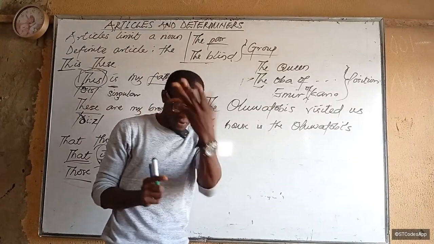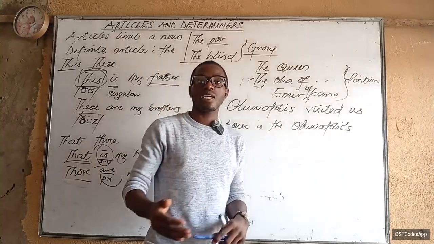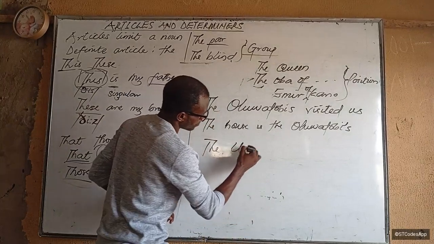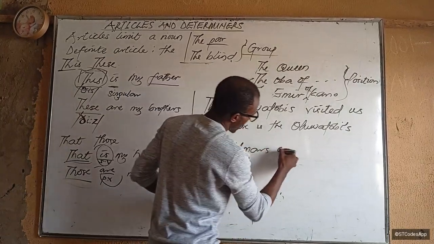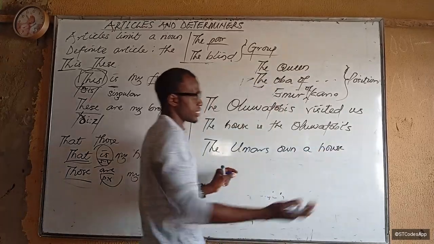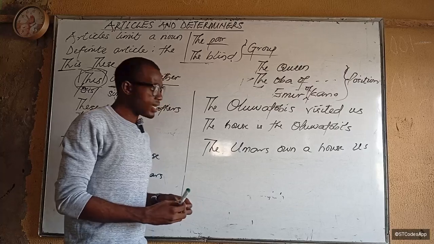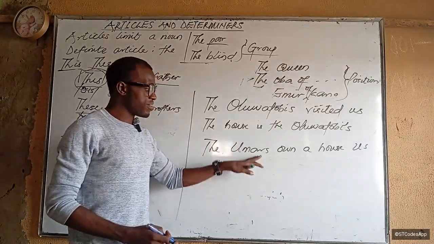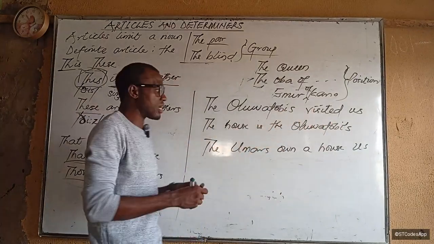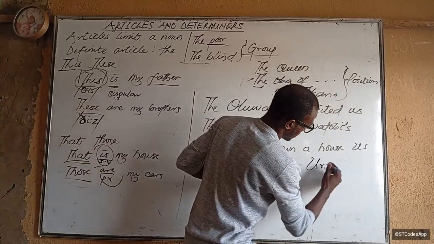Is that clear now? For example, in your own family, let's say because you are the father of the house, I say the Umars. So, the Umars own a house in your country, let's say US or UK. Is that clear? But if I want to say your house, that house belongs to your family together, I'll say the house is the Umars'. This time, Umars'.